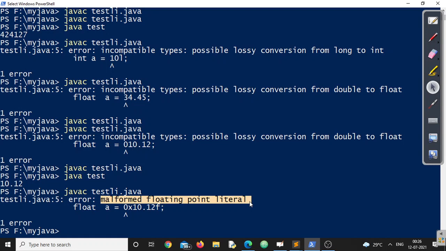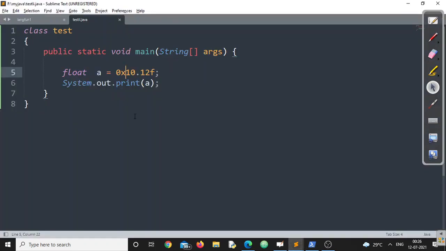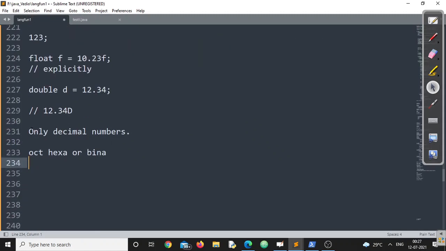Malformed floating point literal. You cannot represent a hexadecimal number using a floating point variable. Make sure you understand this point. Similarly, in the case of binary, the same result will be there. So the conclusion is only decimal numbers can be represented. Octal, hexadecimal and binary numbers are invalid in floating point numbers. Make sure you could understand this point, right?